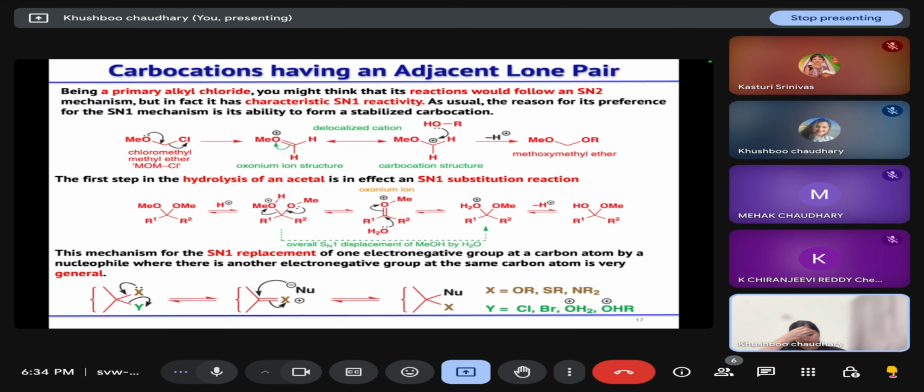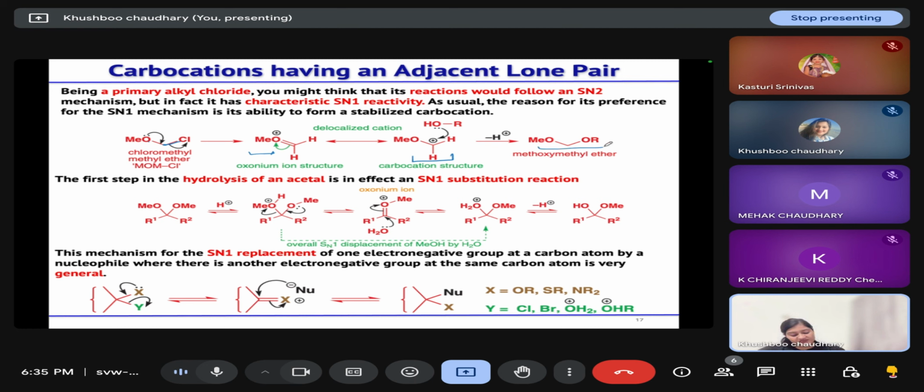Now, there are some other cases where SN1 reaction is possible. One such case is the carbocation having an adjacent lone pair. For example, in this chloromethyl methyl ether, or MOM chloride, you have a carbon attached to the leaving group, and adjacent to it a methoxy group is present having a lone pair of electrons. So this lone pair will help in removing the leaving group, leading to the formation of this oxonium ion structure, which is delocalized, or we can say this carbocation will generate first. Then your alcohol will attack at the center, and it will form this methoxymethyl ether.